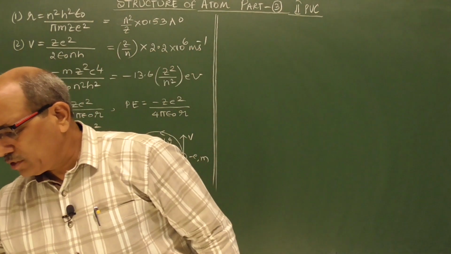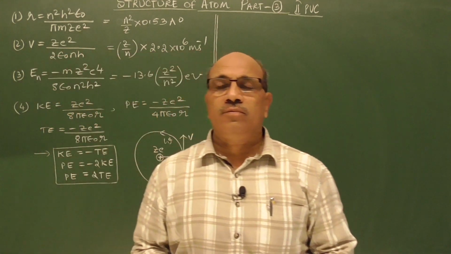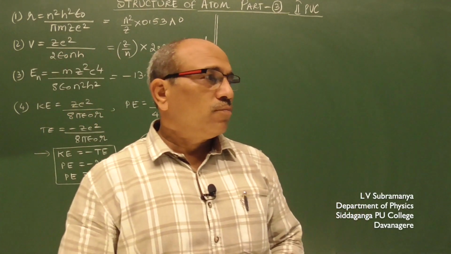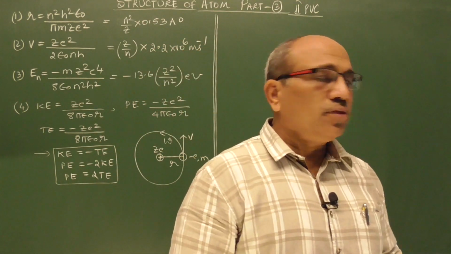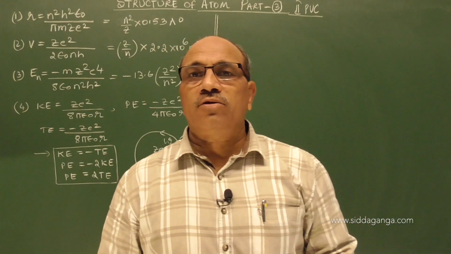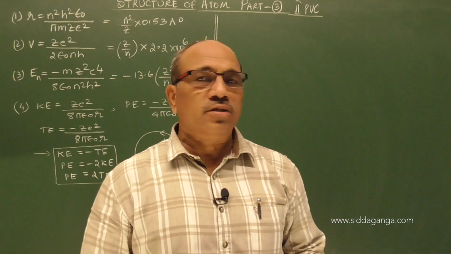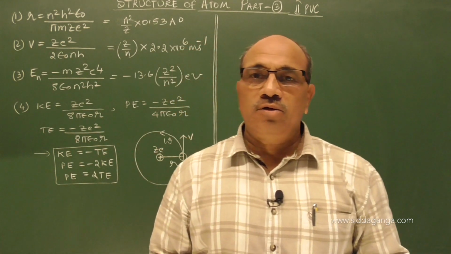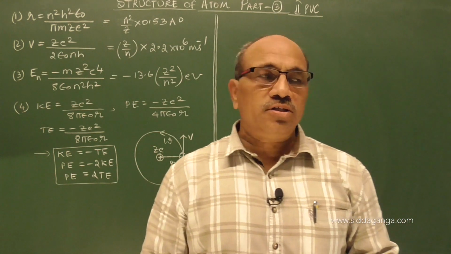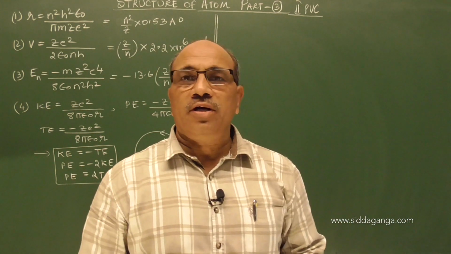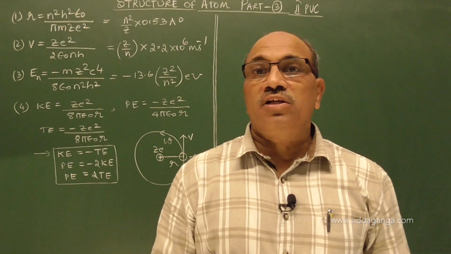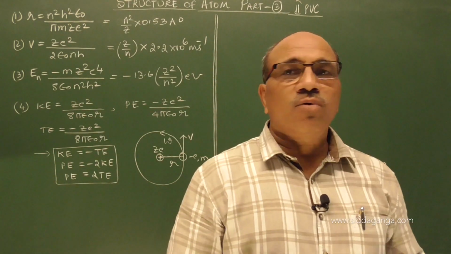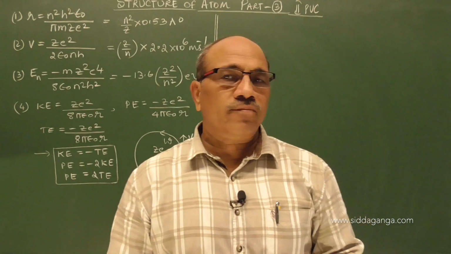Hi students, in the last video we discussed Bohr's atom model and the three major postulates of Bohr's theory: the electron cannot go around the nucleus in all possible orbits. It only selects certain orbits called stationary orbits or non-radiating orbits. As long as the electron is in those orbits, it cannot radiate energy. We call them quantized orbits.